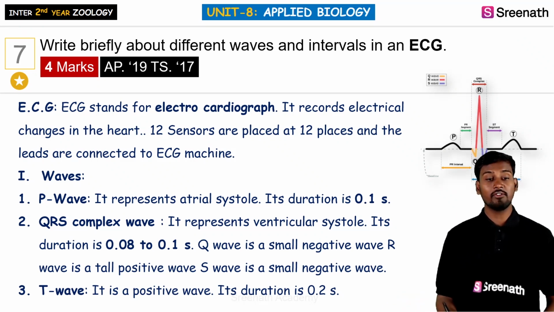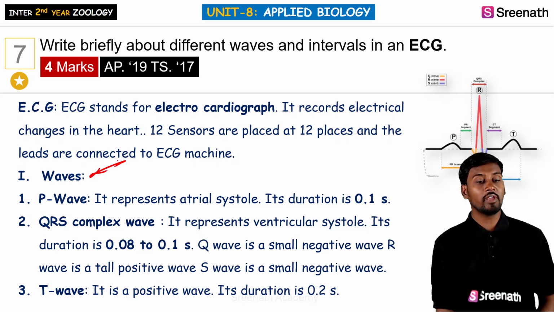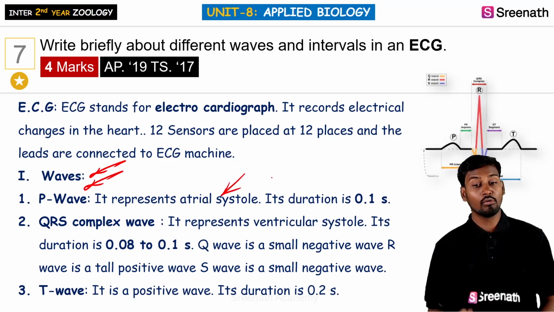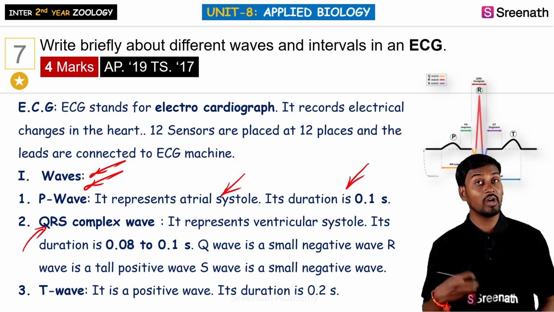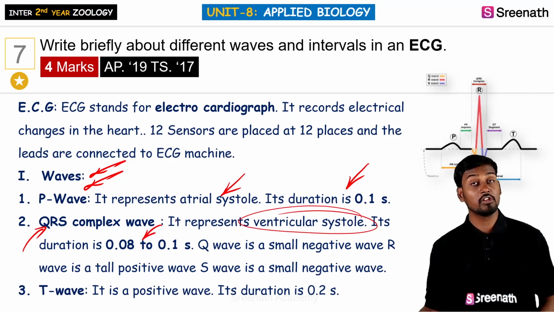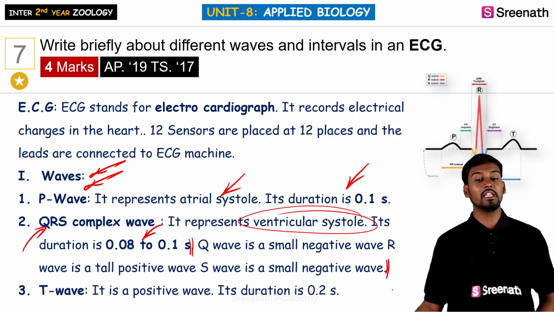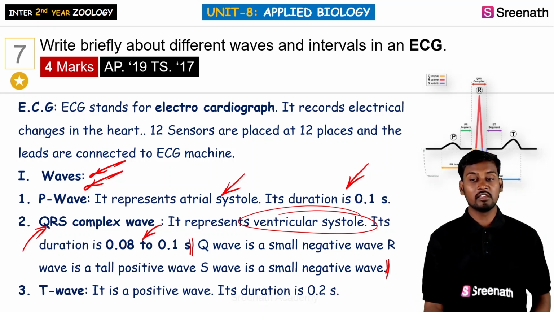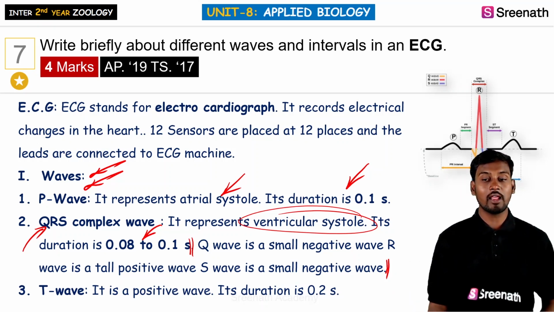So here we can see the waves. The first wave is called the P wave, which represents the atrial systole. It has a duration of 0.1 second, whereas the QRS complex is the one which consists of ventricular systole. It has a duration of 0.08 to 0.1 seconds. The entire complex is made up of Q, R and S.